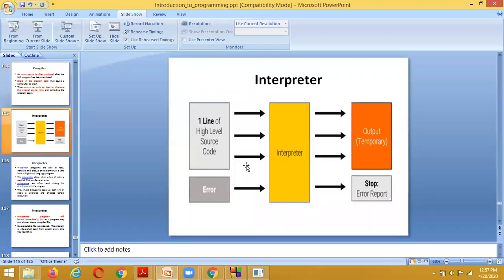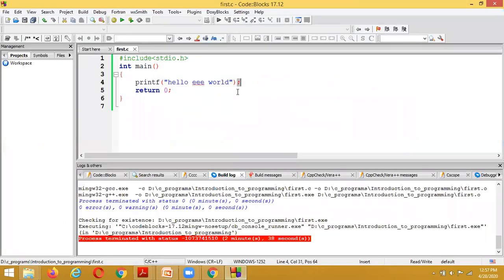Here I am mentioning int a is equal to 10, comma b is equal to 20, comma c.